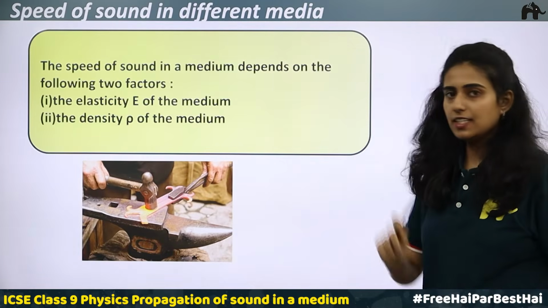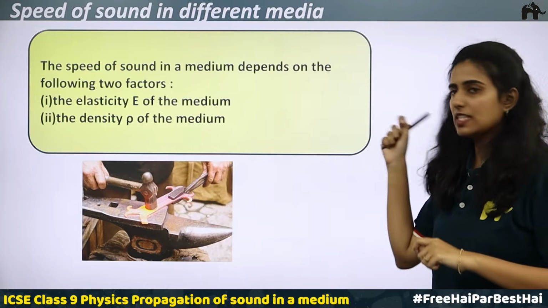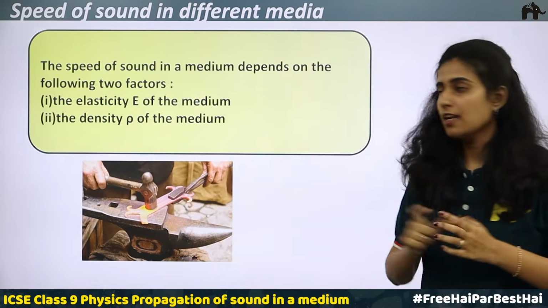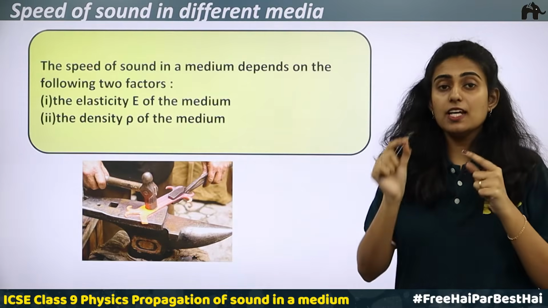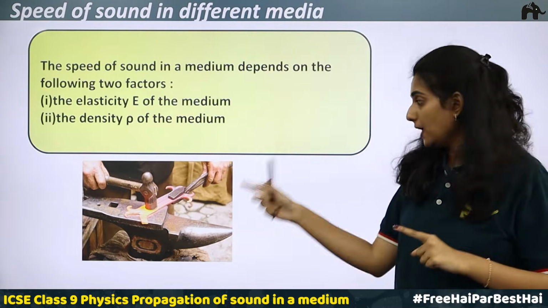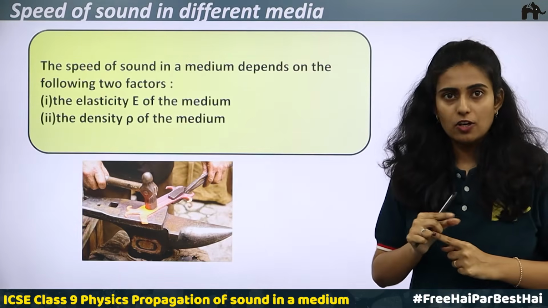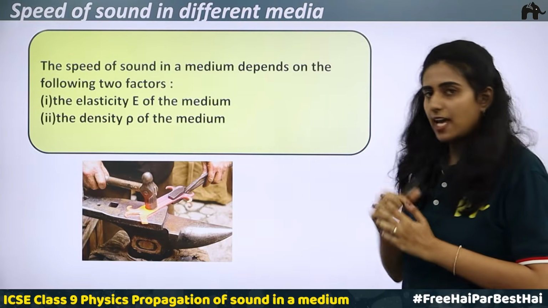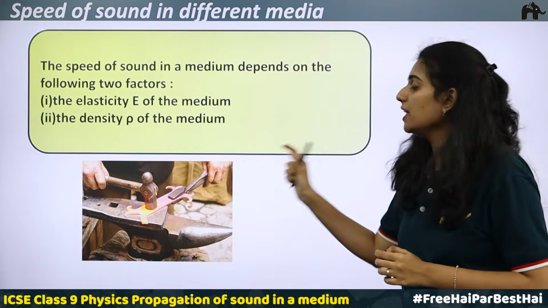Take the case of a blacksmith with his hammer, hitting an iron piece. He will be hitting and you will be hearing the sound. There will be a time interval between the hitting of the iron piece and you hearing the sound. Okay, there is a small time gap. This small time gap is because of the speed of sound.